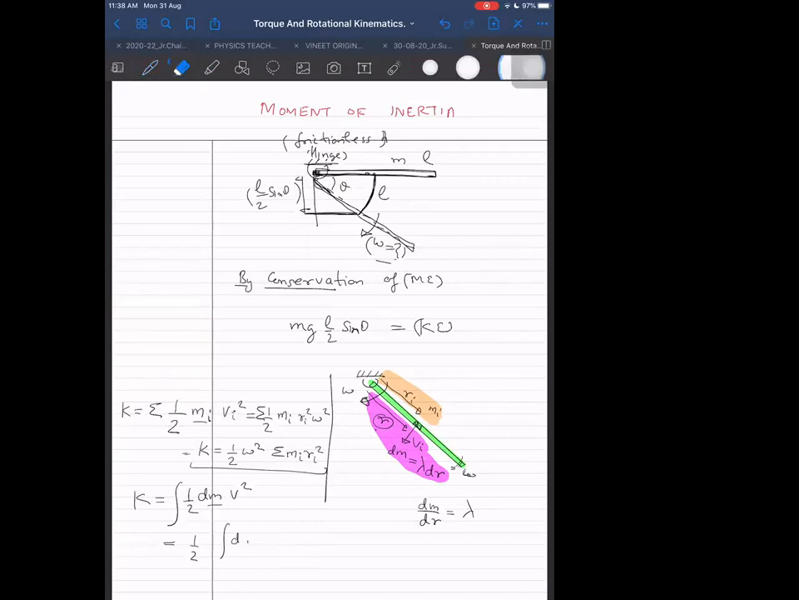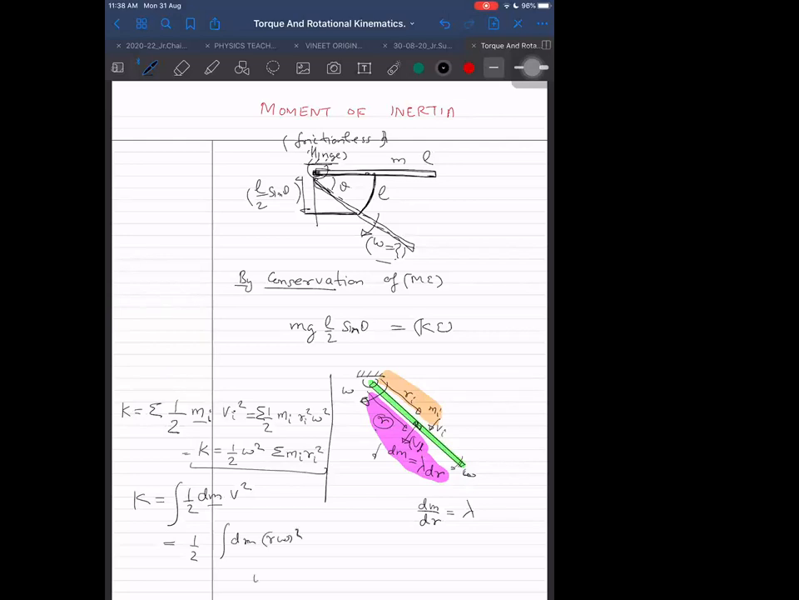What should we write, v or R omega? It should be just v for this case. For this case, it was v_i. Yes, you are right, R omega squared. We can write it as R omega squared.